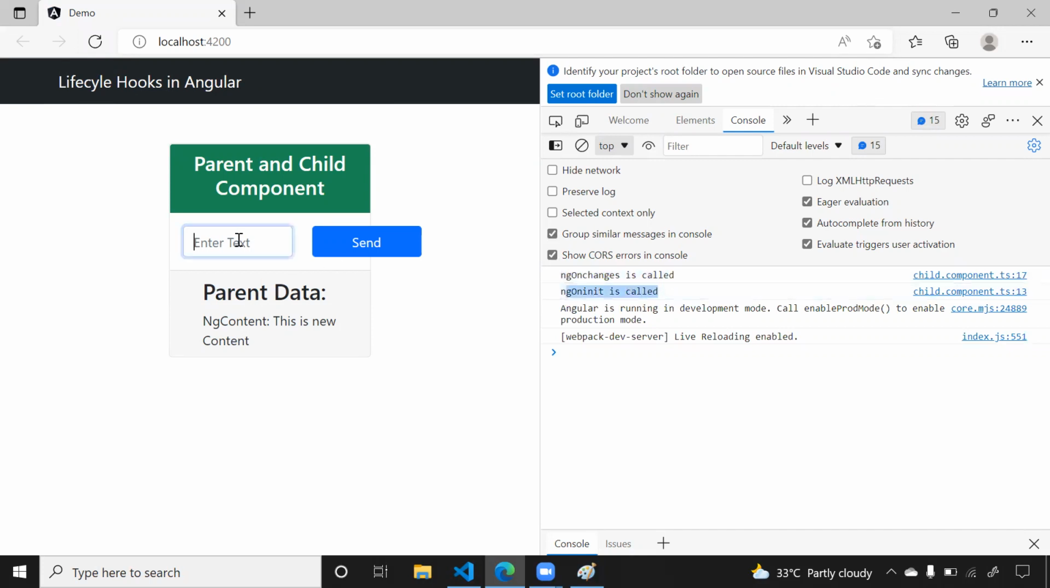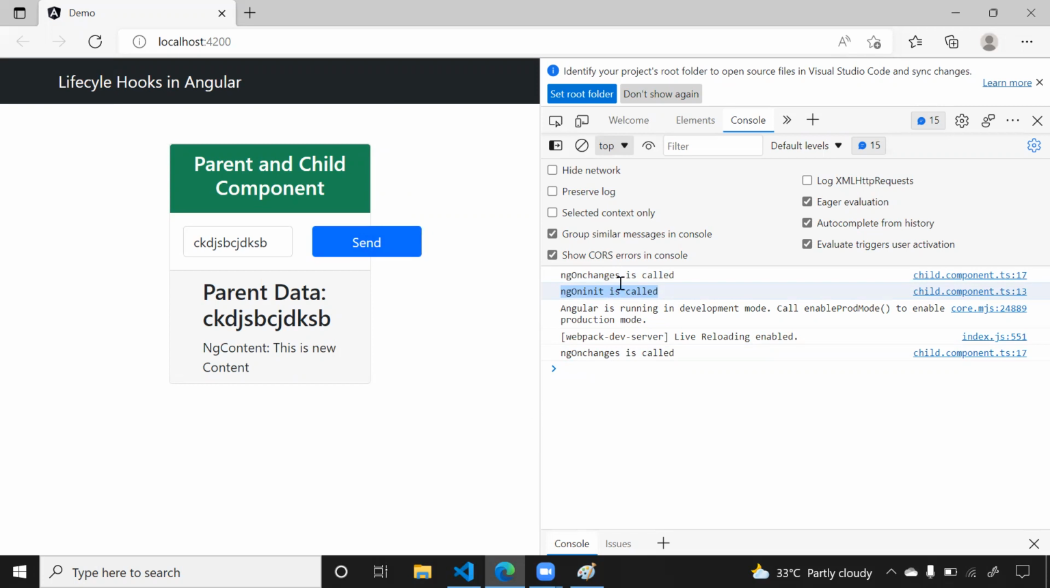Now here I'm typing something and clicking on that send button. Whenever I click on the send button, there is some change in that input decorator. Whenever there is a change in the input decorator, your ngOnChanges is called again. One more time it is called. Now see, ngOnInit is not called. It is called only one time, but ngOnChanges is called two times. First time whenever your component is loaded, second time whenever there is a change in your input decorator.